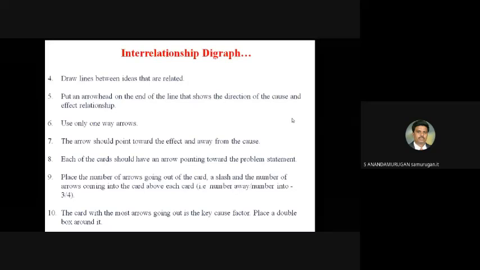The card with the most arrows going out is the key cause factor. Place a double box around it. This 10th point is the important one: the card which has the most arrows going out is the key cause factor. For any problem, you have to follow these 10 steps. Finally, you get a key card.